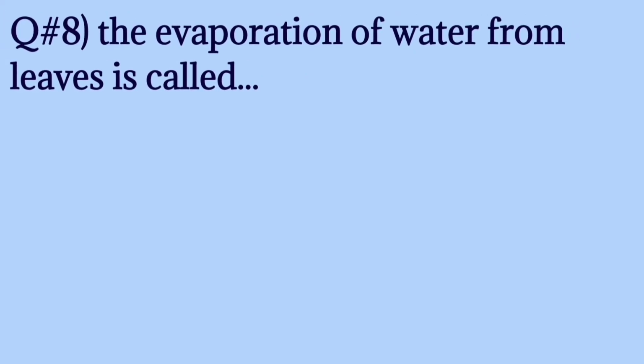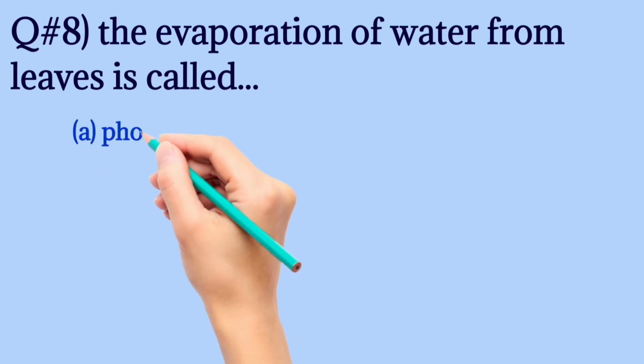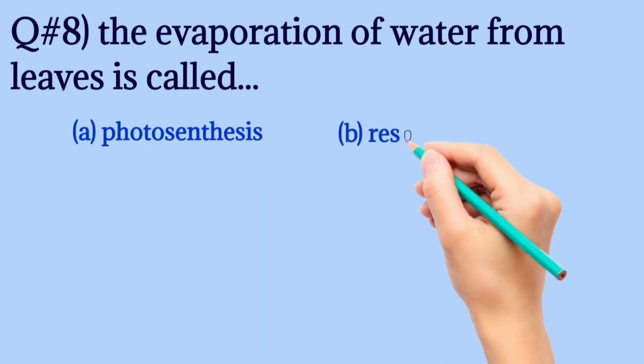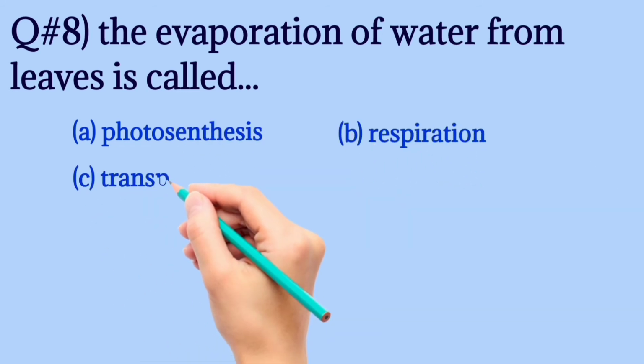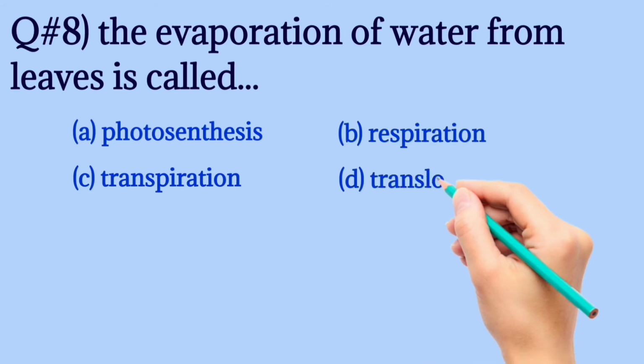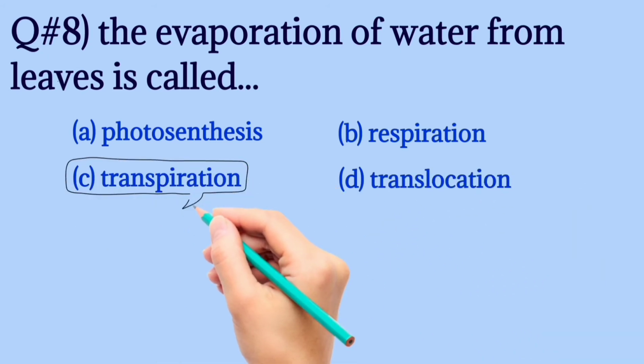Question number 8, the evaporation of water from leaf is called... इस प्रोसेस को क्या कहते हैं? फोटोसिंथेसिस, respiration, transpiration, translocation. The correct one is transpiration.